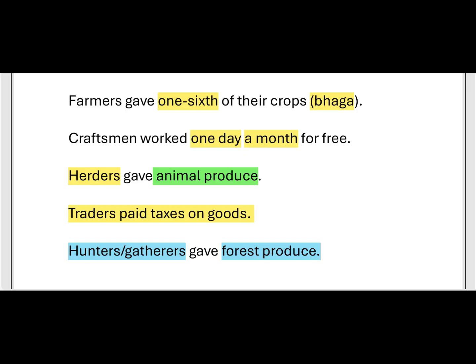And hunter gatherers, the hunting and gathering people. These persons also have to pay taxes in the form of forest produce.